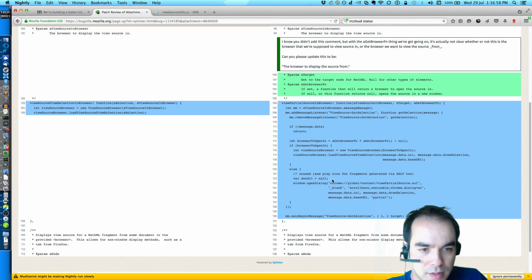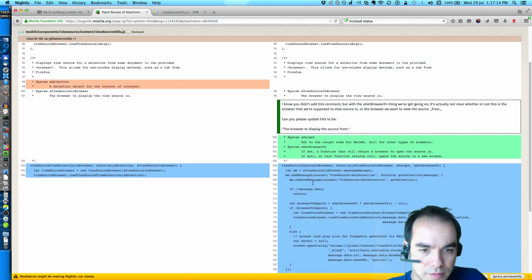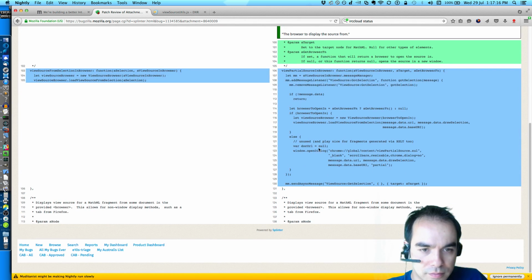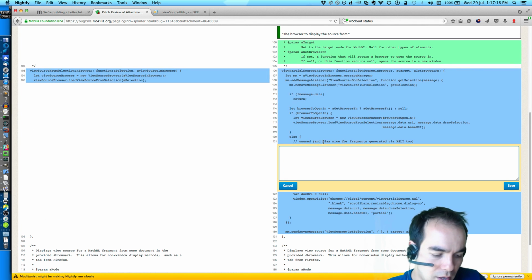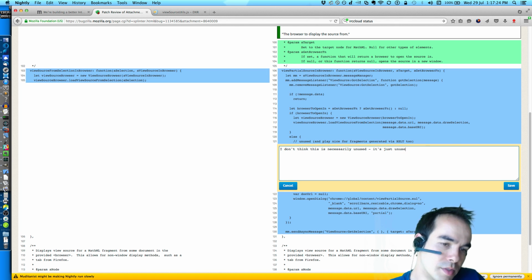Otherwise, unused, and play nice for fragments generated via XSLT. I don't think this is necessarily unused. It's just unused by Firefox.